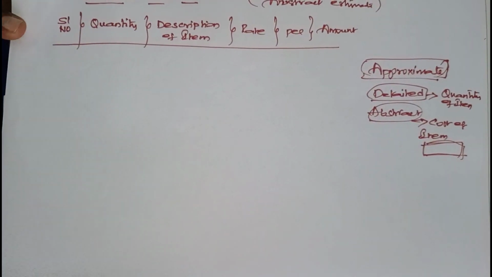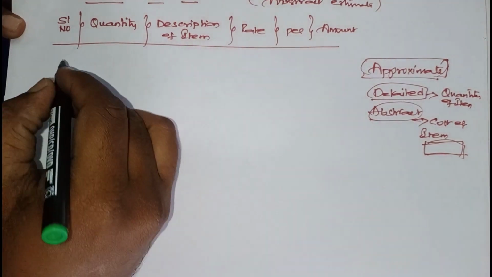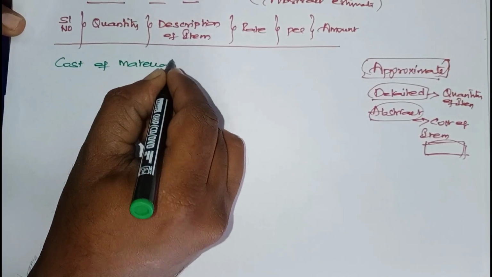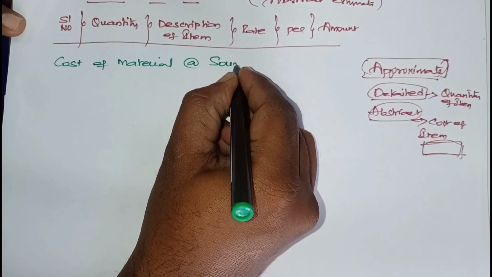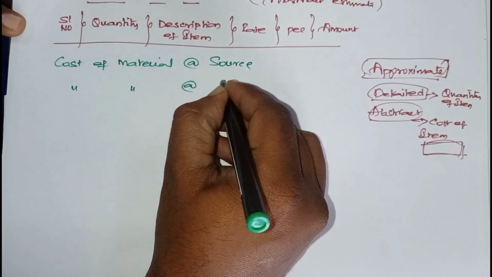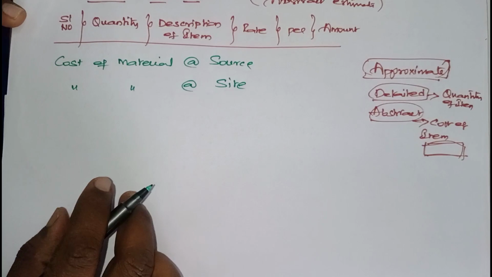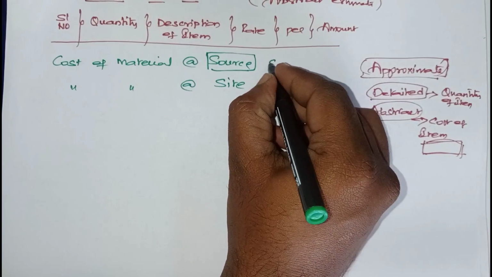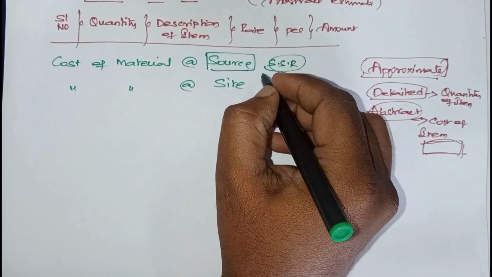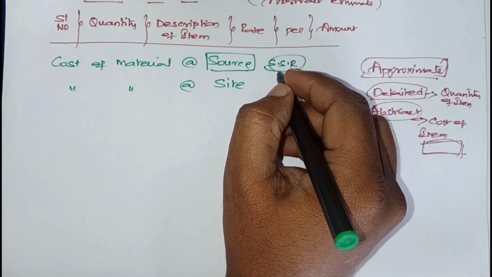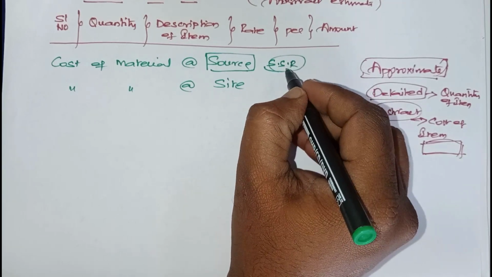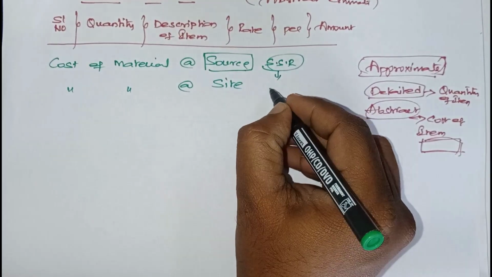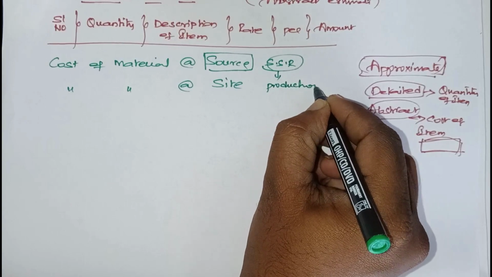Next, one more terminology you are supposed to know is, what do you mean by cost of material at source, and the same, cost of materials at site. Now what makes the difference? It is the basic rate given in SSR. This is the basic rate of that particular material given in SSR. It depends upon production or availability.